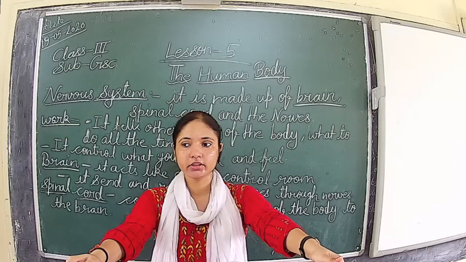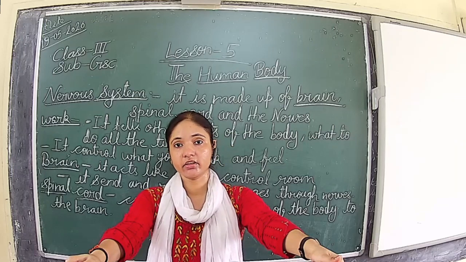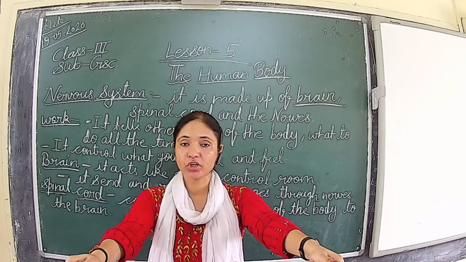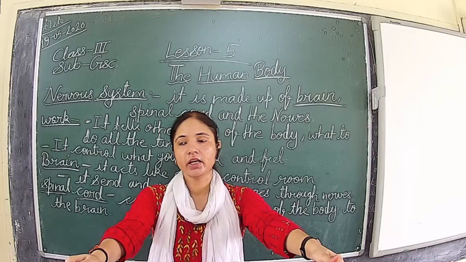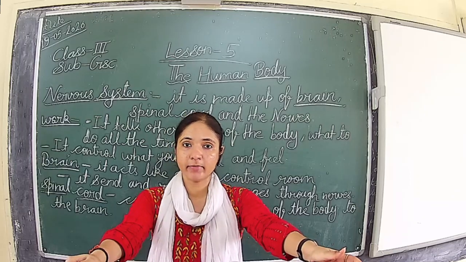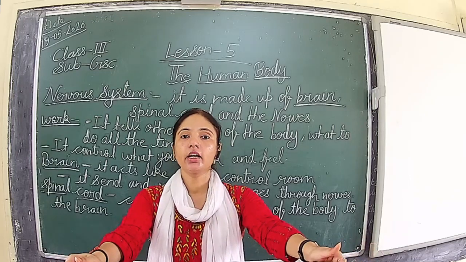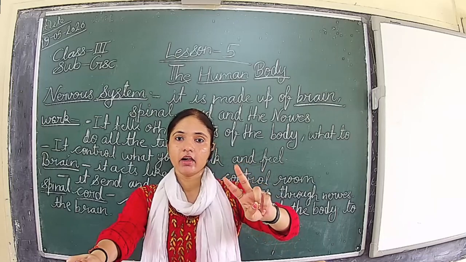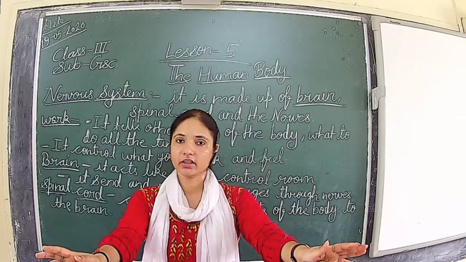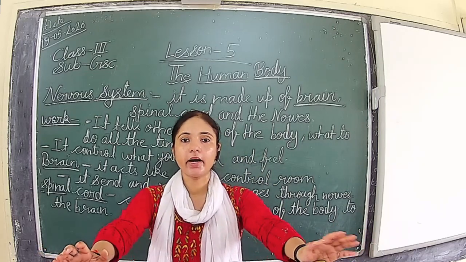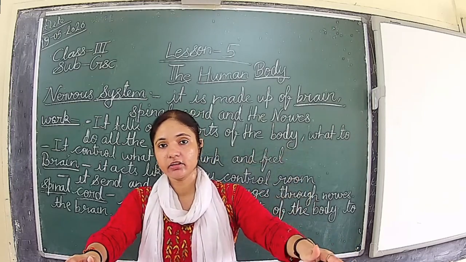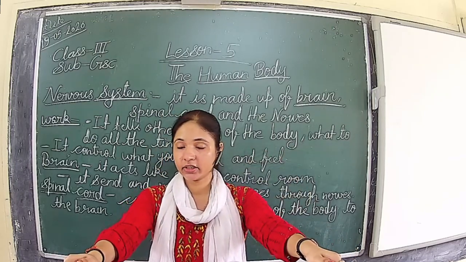The size of the brain also differs in different human beings, men, women, and children, and the capturing power is also different. Some people's brain is very sharp. If a teacher explains a thing, in 2 minutes or a very short time, they capture it and understand every scenario of that thing. But some students we have to explain more than 10 times, and only then will they understand.